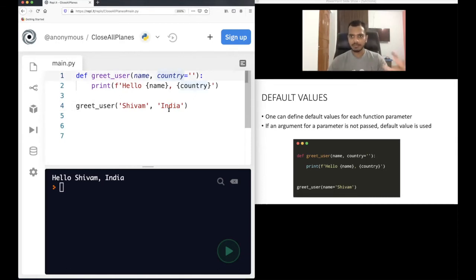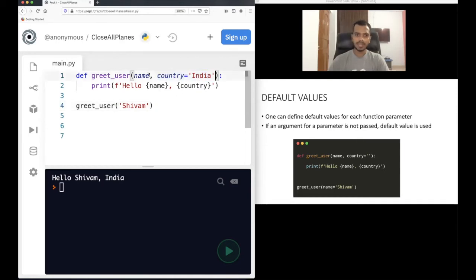How to pass default values? Of course, you can just define country equal to something, and that is the default. You can of course define India also here. If somebody does not pass the second argument, by default, his or her country will be India. That's why if you see hello Shivam India, I have not passed any country, but by default India got printed because in country, India is stored.